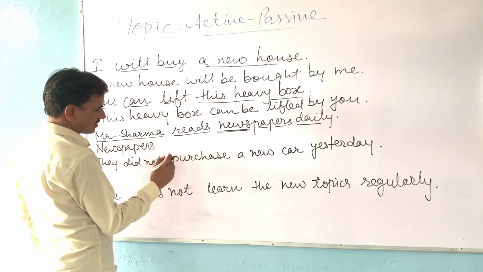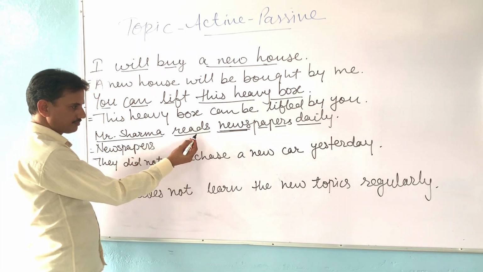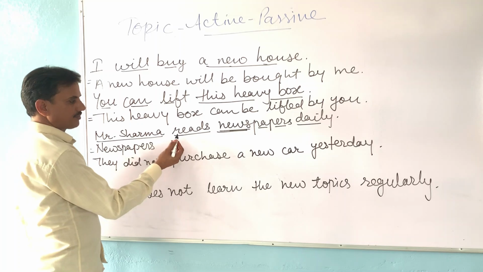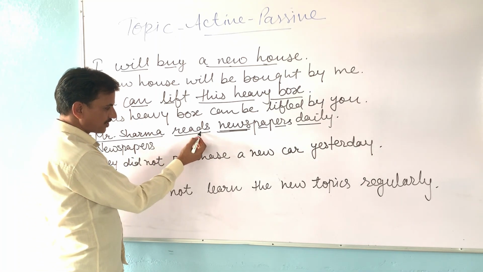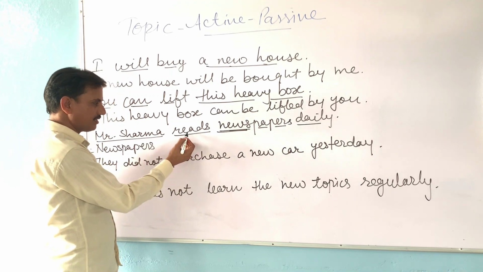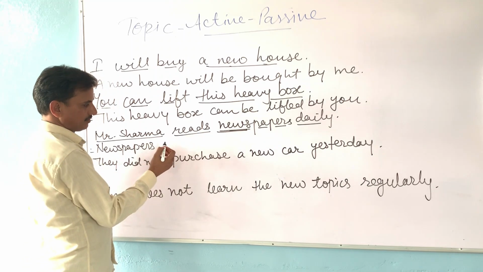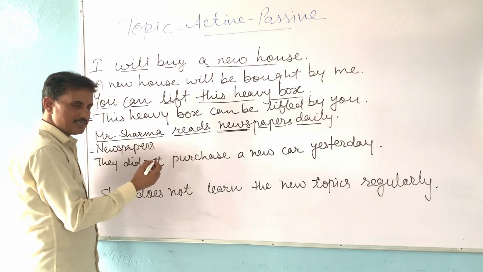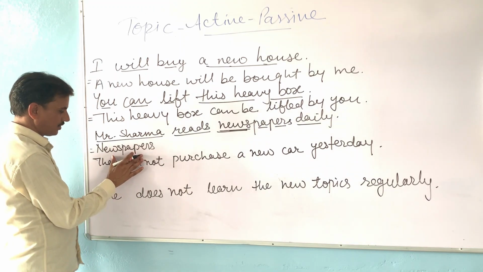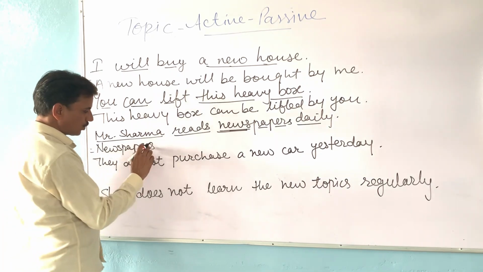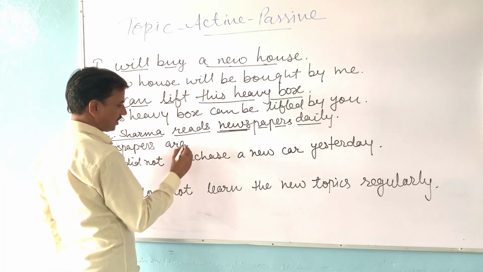So now we will change the tense. What is given in the sentence? Reads is given. So we have to find out the tense. Which tense is being used here? This is present simple tense, because this is first form and s is added. As per the rule of changing tense, we will use is, am or are according to our subject. Our subject is in plural form, so we will write here are. And then the third form of the main verb read.